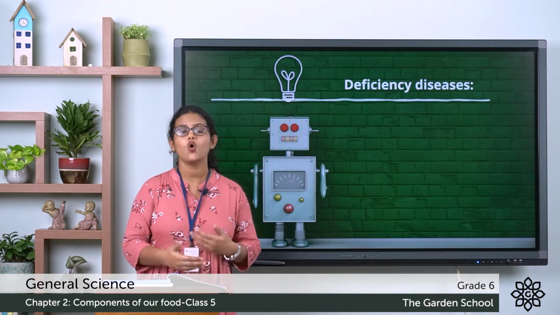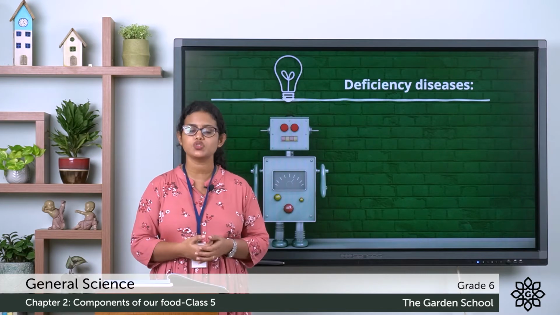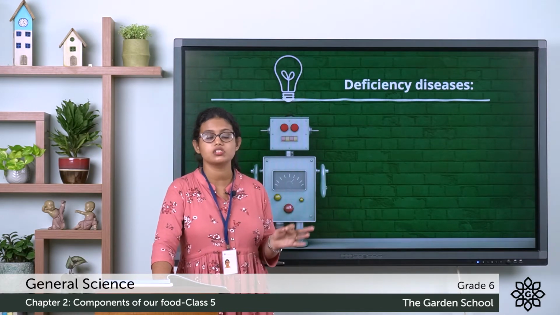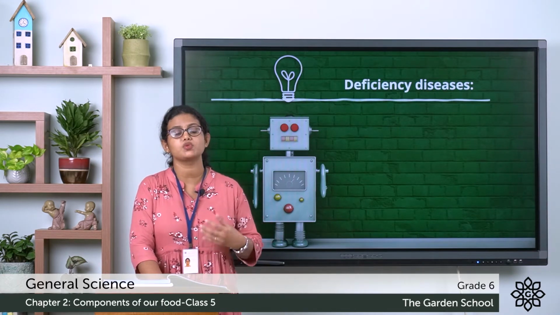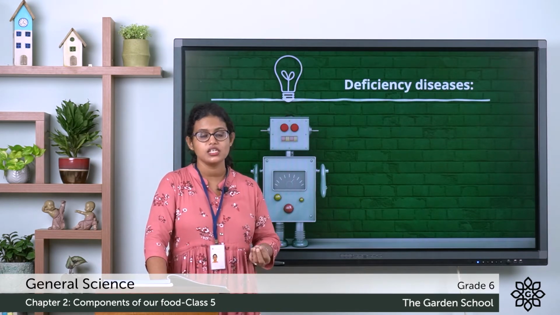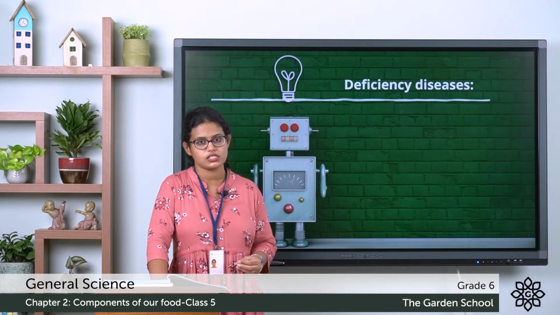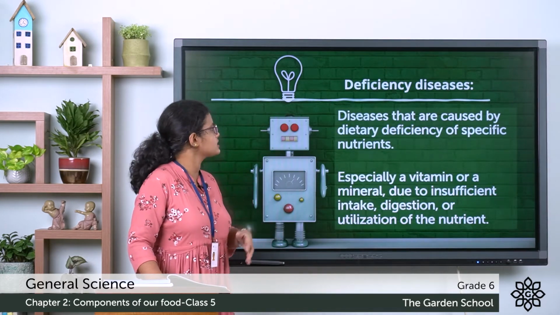So a person who is suffering due to shortage of certain nutrients, such diseases are called deficiency diseases. So let's see what is deficiency disease.